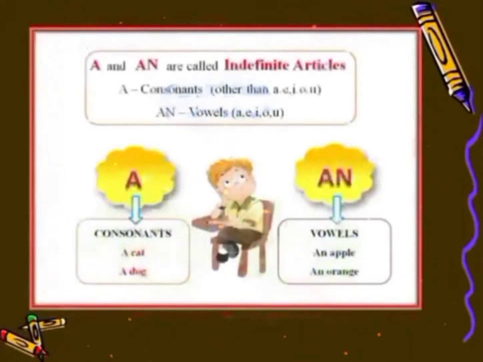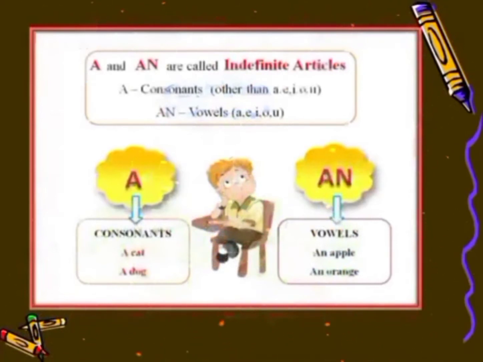But before that, we would learn about the types of articles. There are two types of articles, definite and indefinite. The definite article is the, and the indefinite articles are a or an. Now let's learn about indefinite articles.